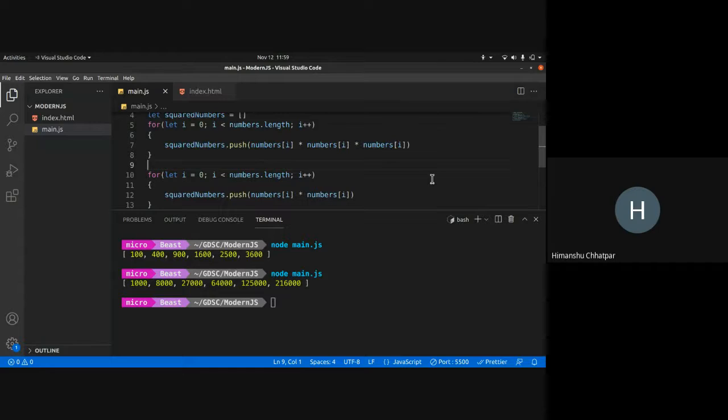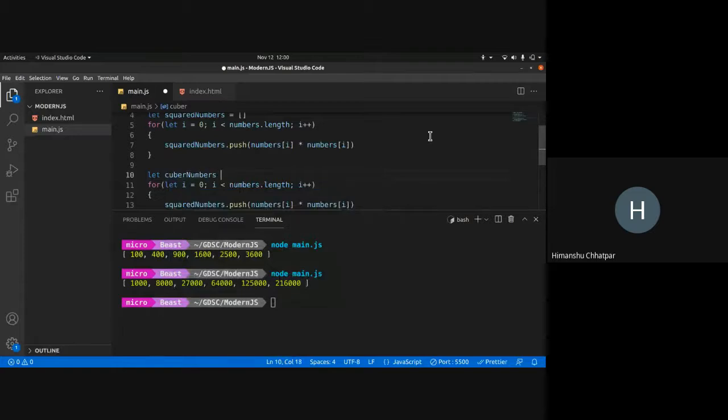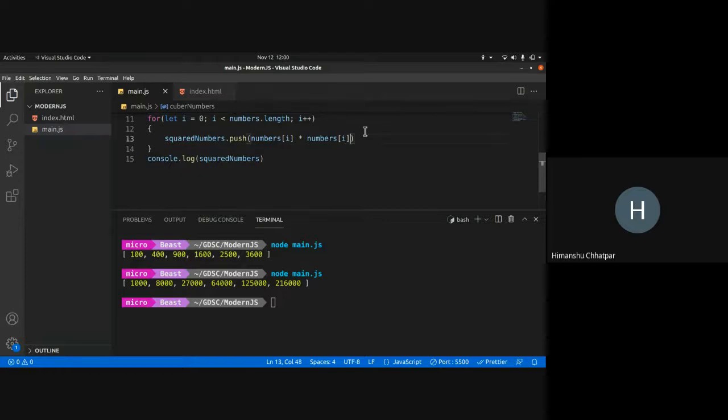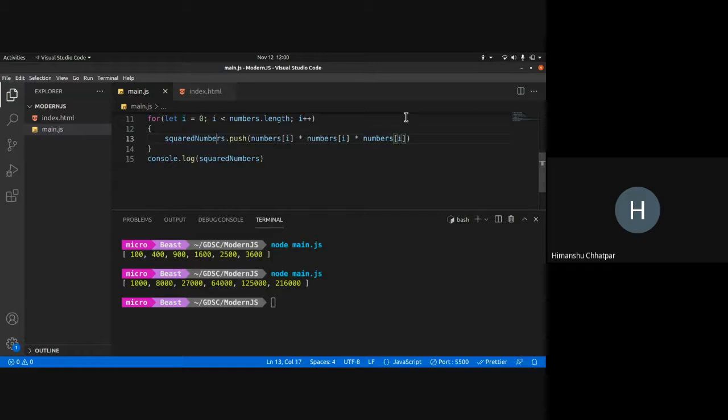Square numbers will be this, and let cubed numbers equal this, with one more numbers[i] multiplied in.